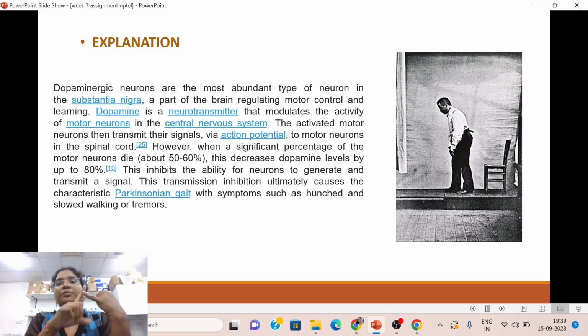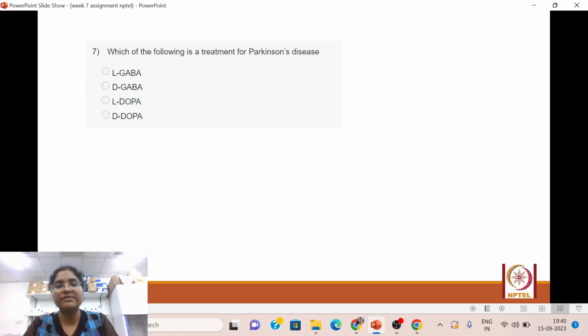Alpha synuclein, a protein highly present in Parkinson's disease, starts to aggregate as it is insoluble in nature and forms Lewy bodies, which is the cause of Parkinson's disease. These Lewy bodies lead to the death of the neurons, and there is a deficiency in the transmission of signals due to decreased dopamine levels, and this causes the Parkinson's symptoms, right? Okay, we'll move on to the seventh question.